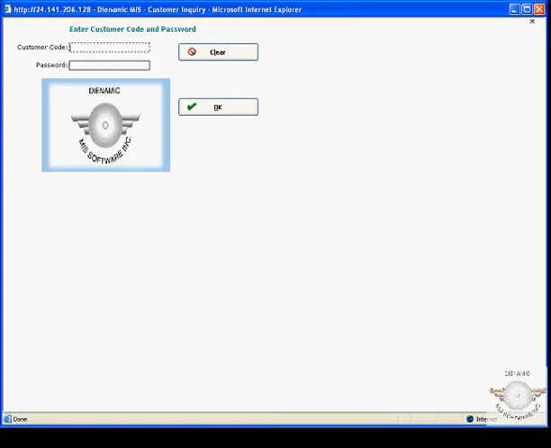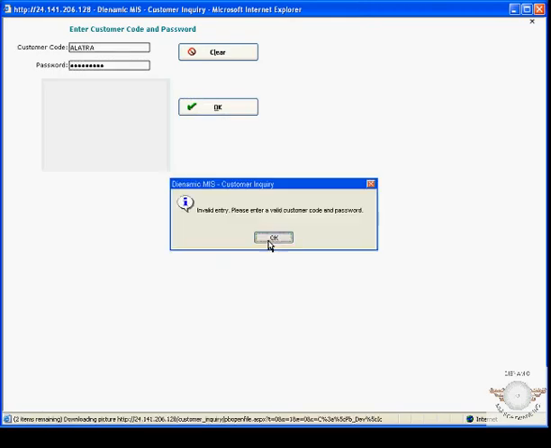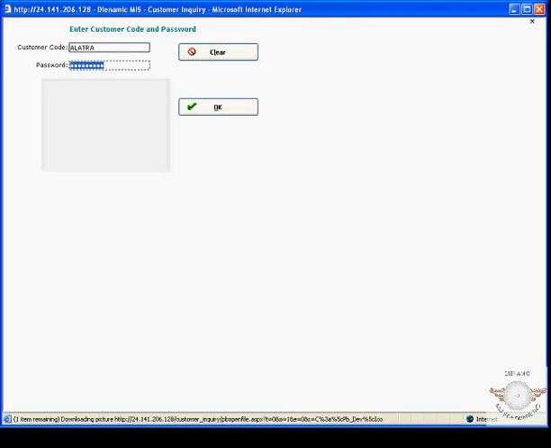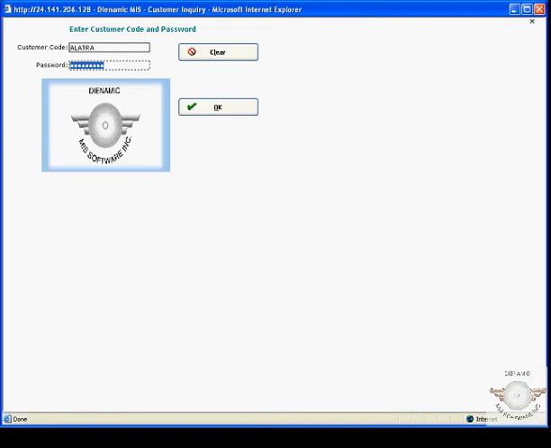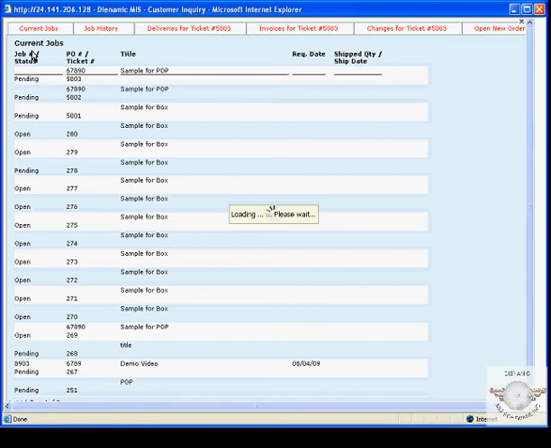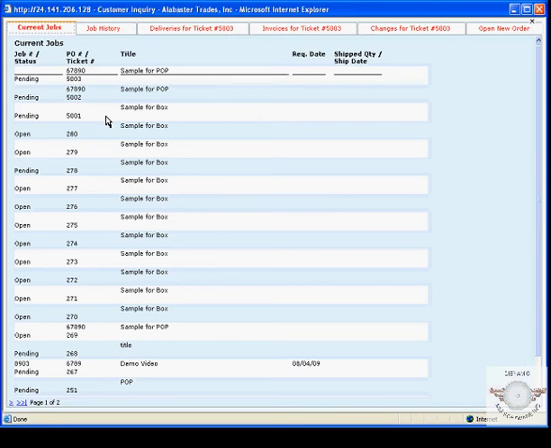At the finisher's web page, the printer can enter their name and password. Once the name and password are entered, the system will display the information for that printer.